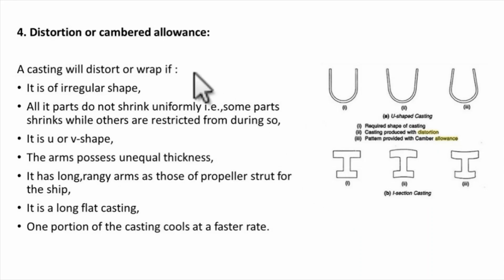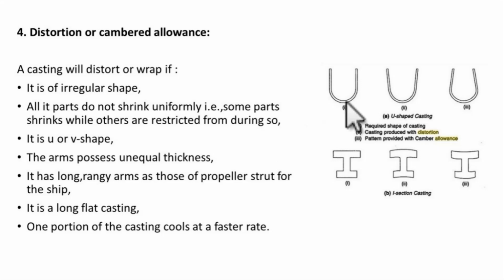Now the distortion or camber allowance. We all know that if we heat a certain material, after cooling down we can see the shape of that material get distorted. The same thing happens in casting also, and to avoid this distortion we provide a distortion or camber allowance.